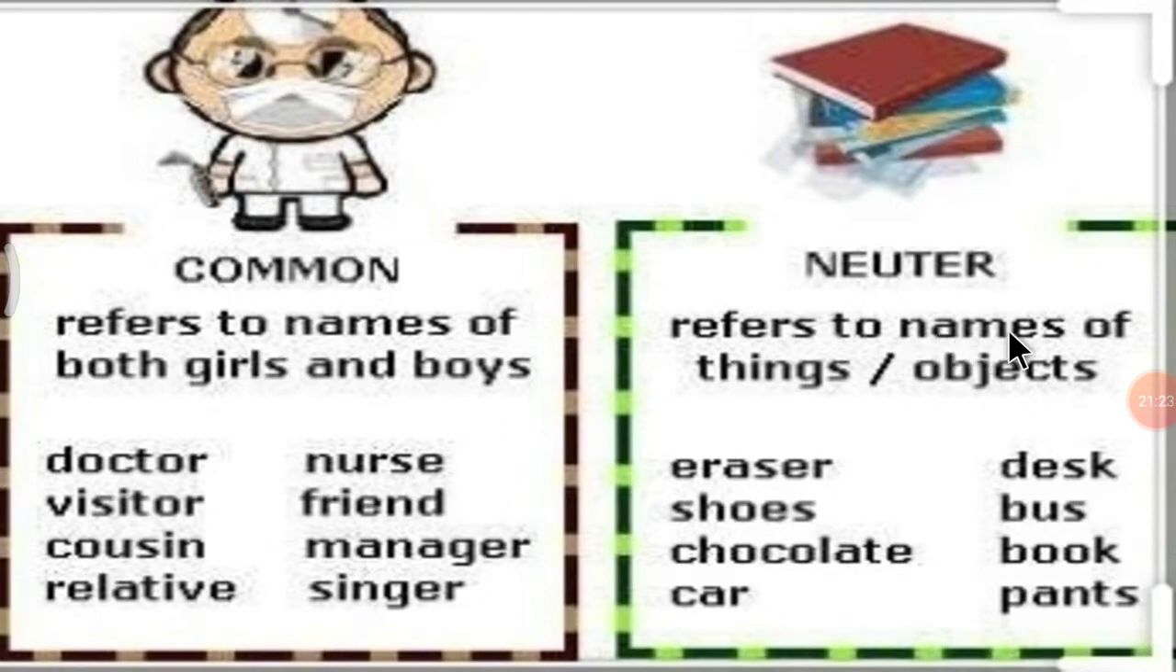Neuter refers to names of things and objects, and I told you an easy trick to find out the neuter gender, that is non-living thing. All the non-living things come under the topic of neuter gender, that is eraser, shoes, chocolate, car, desk, bus, book, pants. And other non-living things you can find around you also come under a neuter gender. So now let's move to the next slide.